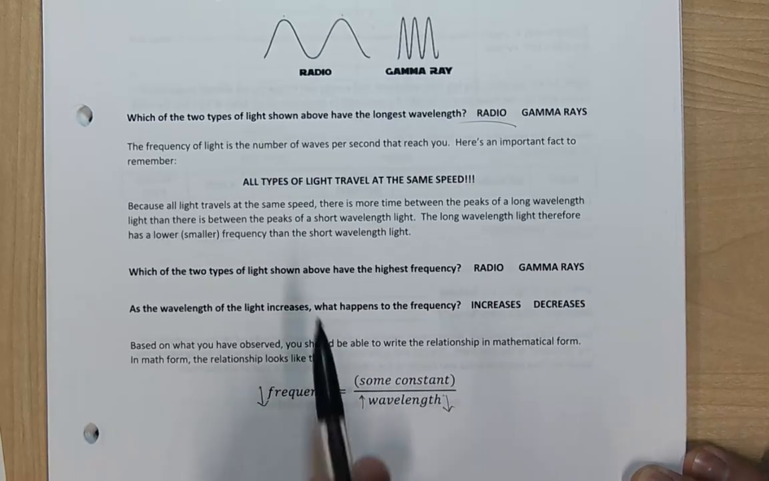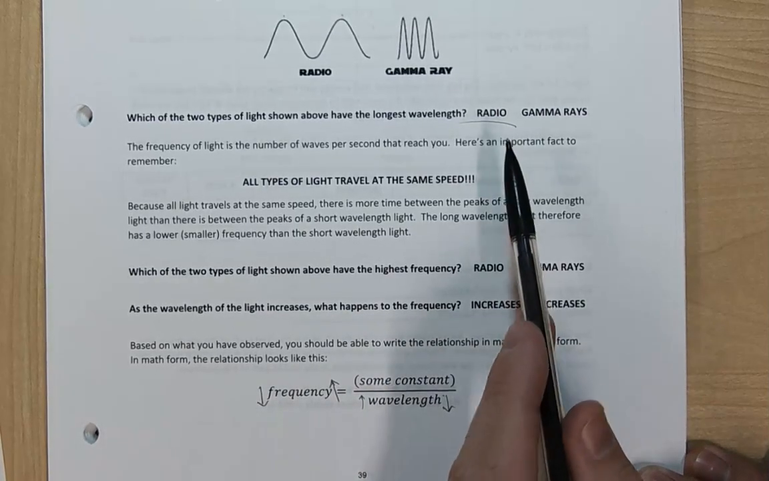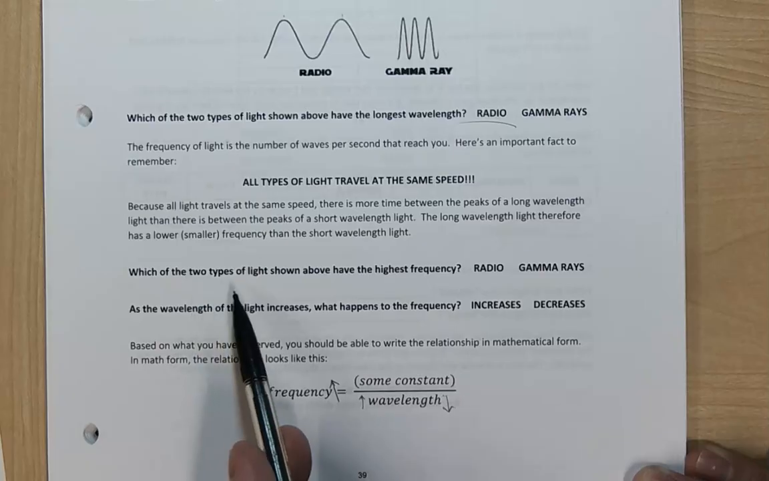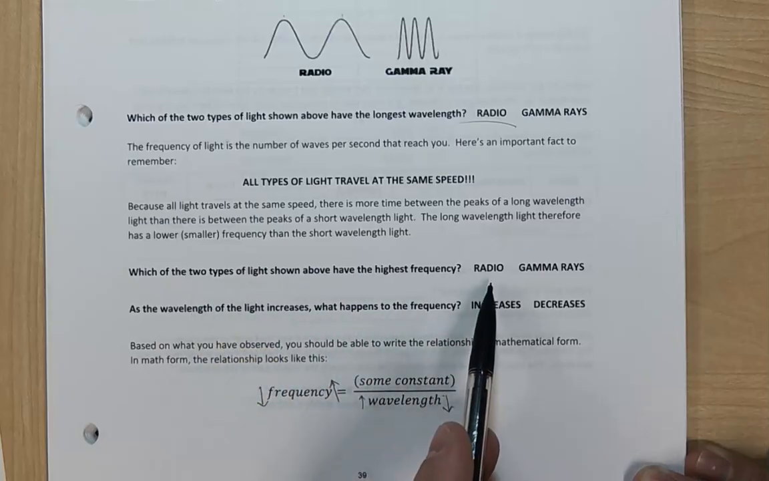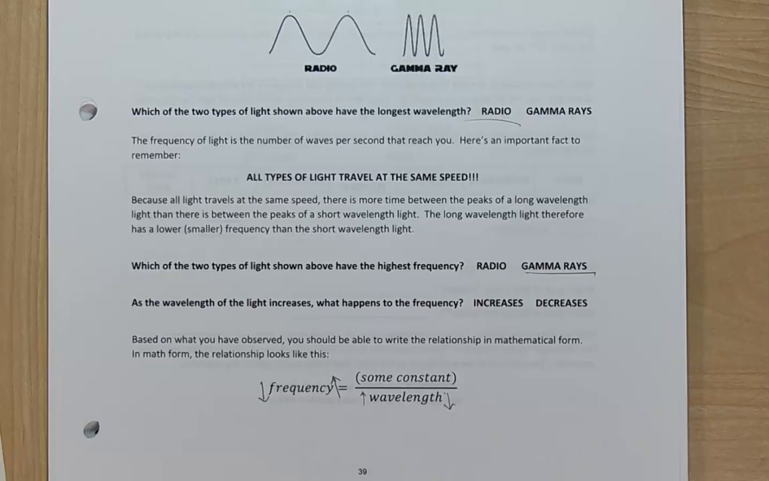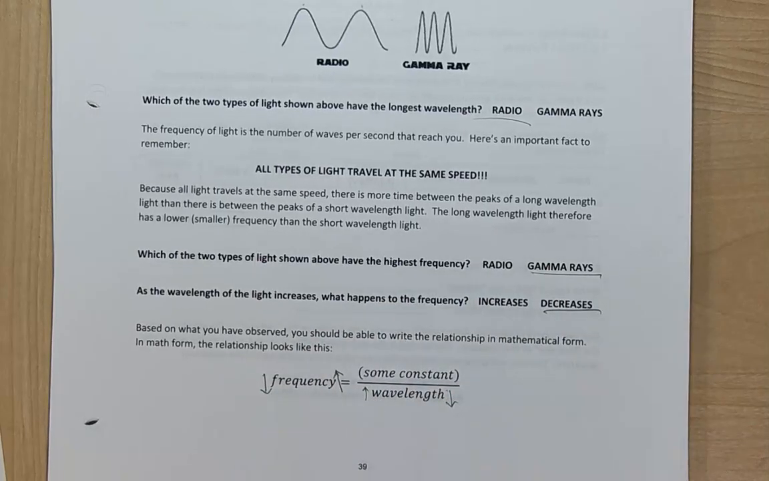So if radio waves have the longer wavelength, then they must have the lower frequency, right? Longer wavelength, lower frequency. So then which of these two types of light has the highest frequency? Well, radio waves have to have the lowest frequency. Gamma rays have the highest frequency. And as the wavelength of light increases, what happens to the frequency? The frequency decreases. If the wavelength goes up, the frequency goes down. There you go.